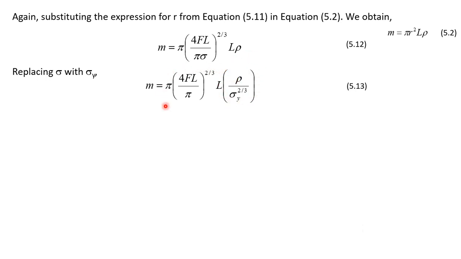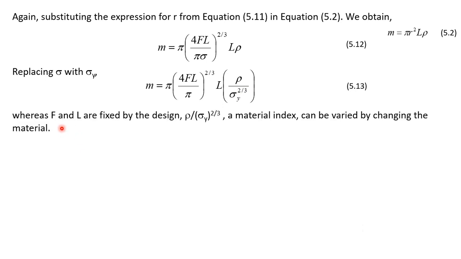And these are the design requirements, for example load and the length of the cantilever. And these are the material properties, rho and sigma y, which is the yield strength of the material, to the power 2 over 3. So from the strength requirement, we can say that rho over sigma y to the power 2 over 3 is a material index, and this should be minimized in order to get lower mass.